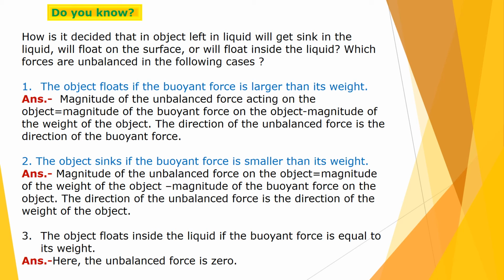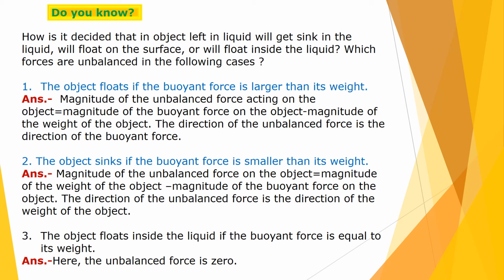Now, second case: the object sinks if the buoyant force is smaller than its weight. So here also we have to calculate the magnitude of unbalanced force, which can be calculated with the help of the difference between the magnitude of the weight of the object and the magnitude of the buoyant force. So here the direction of unbalanced force is the direction of weight of the object. But here that difference is not coming 0, and due to that, here there is the example of unbalanced force.